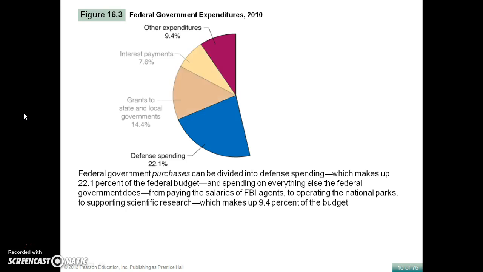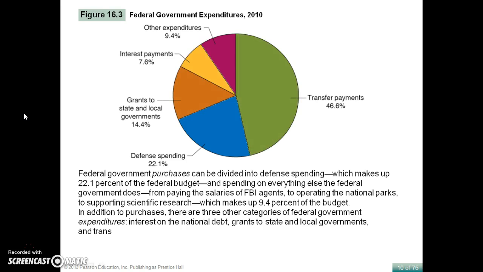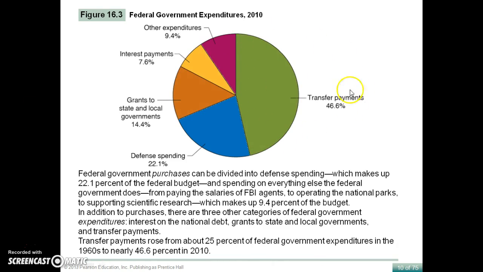If we look at the expenditures of the economy, you can notice that transfer payments are the largest type of expenditures. Transfer payments are things like Social Security checks, unemployment checks, and other entitlement programs, which is like 47%. Defense spending is 22%. Government spending is 14%. And interest payments on that loan, that's 8%. So there's a large difference you'll notice.